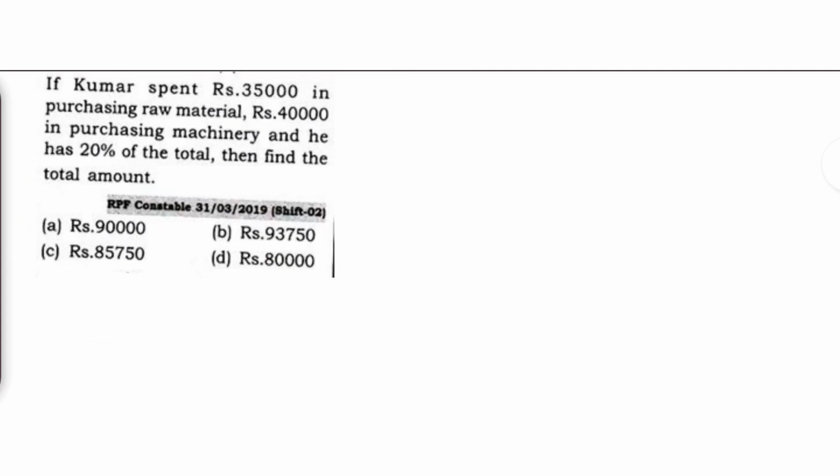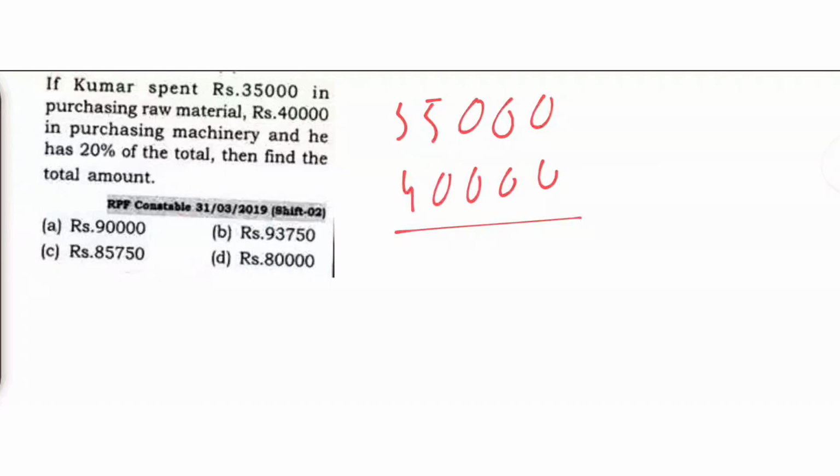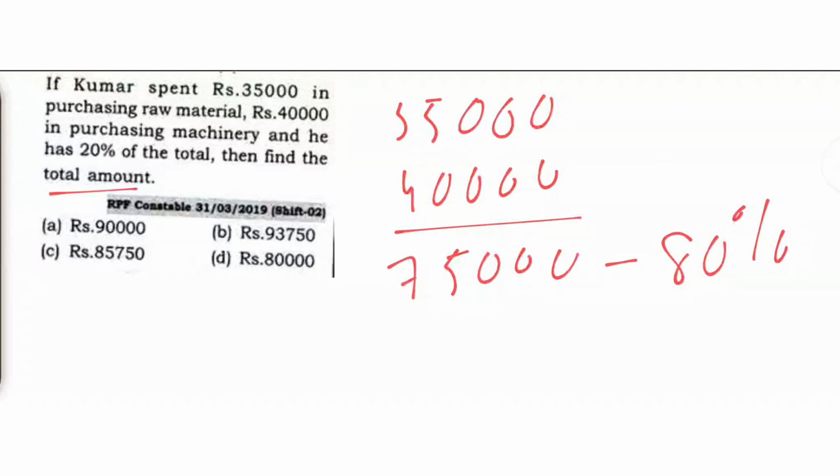Again, if Kumar spends 35,000 in purchasing raw material and 40,000 in purchasing machinery, the total is 75,000, and we are given that he has 20% of the total. That means after spending, he has remained with 20% of the total. That means for this, how much has he spent? He has spent 80%. So let us find the 1% value over here. Then only we can get the total amount, that is 100%.